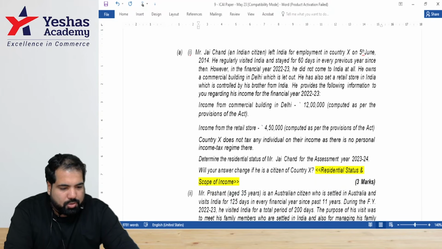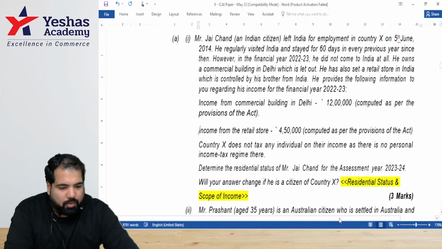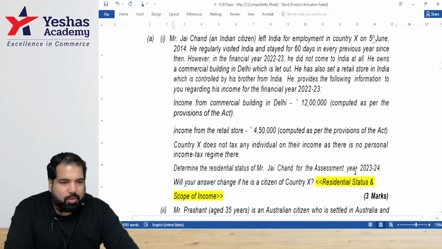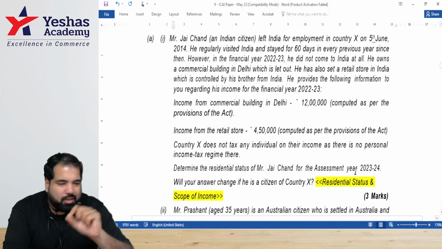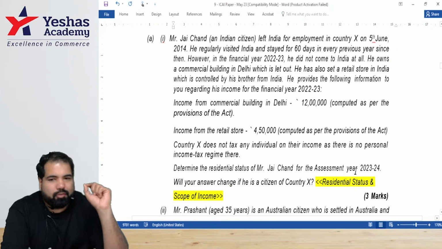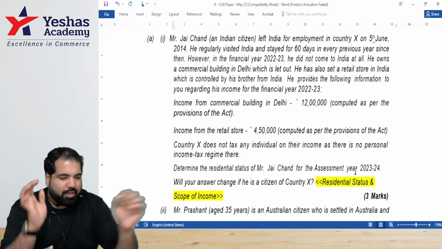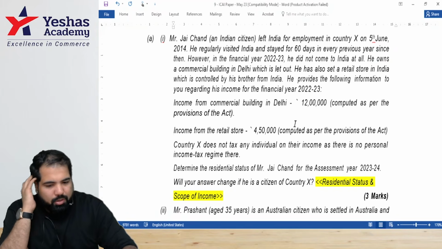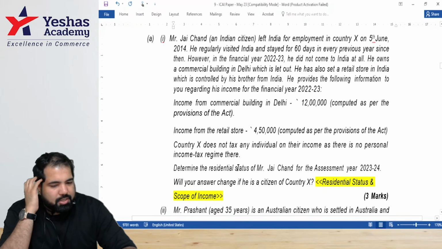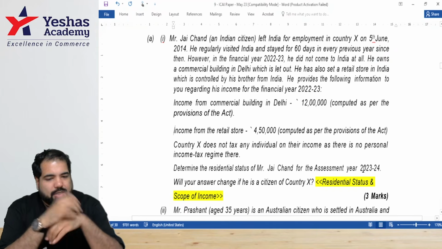Okay, this is the question, Mr. Chairchan. This scanner will be with you also, so you don't have to write anything. Just in your rough note, whenever you're solving, try and solve in rough. Okay. This is like an exam sum, so you have to think what if it comes in an exam, what is the kind of rough work you will do. The last line is determine residential status of Mr. Jaychand. So please look at residential status, section 6.1.